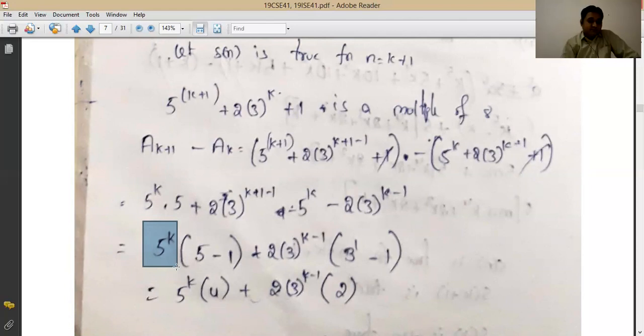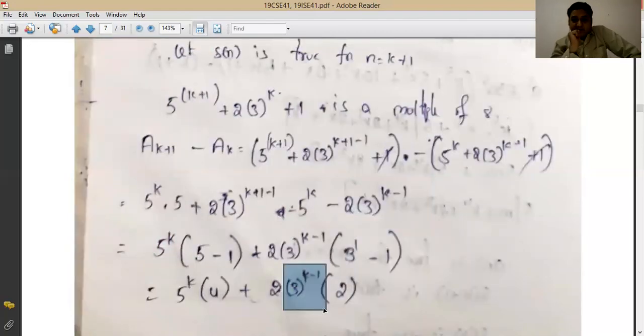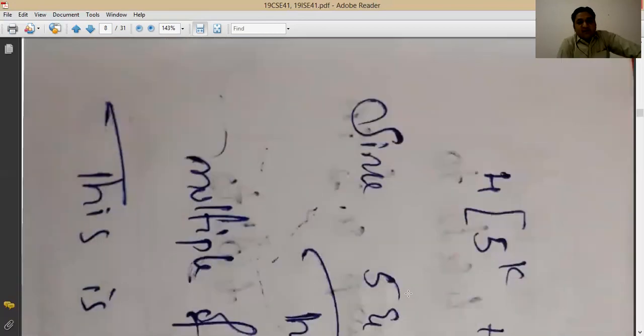Understand that. Like here also, when you say it is 3 power k, then it is sure that since 3 is an odd number, 3 power anything will also be some kind of odd number. So for that odd number, actually, 3 minus 1 will be 2. So like that you will have in your hand one even number here and one even number here. Okay. So that 4 can be taken as common.